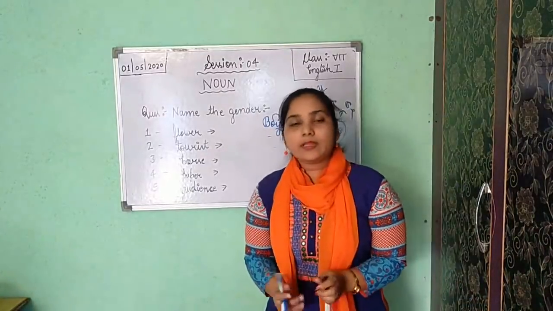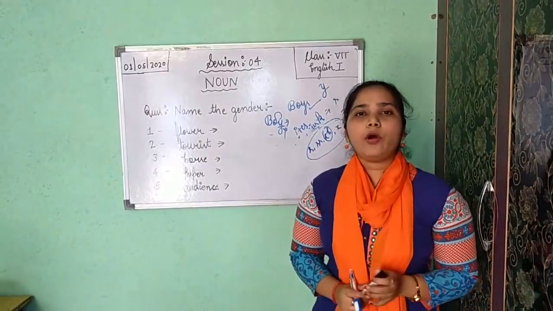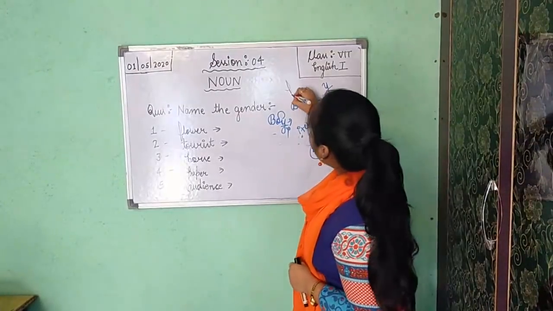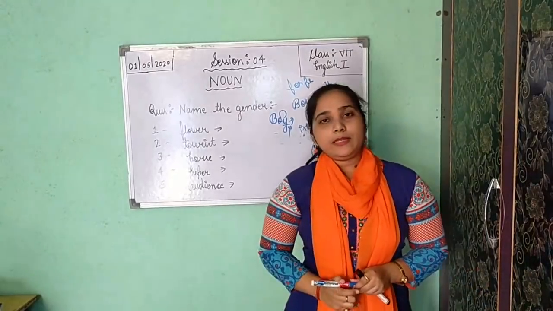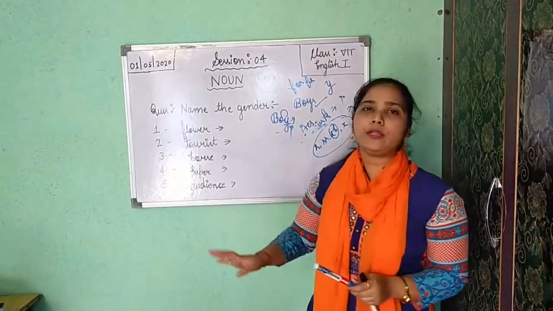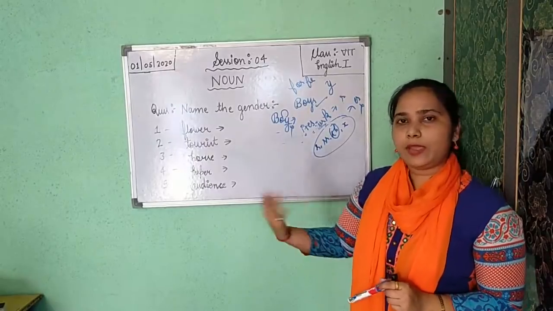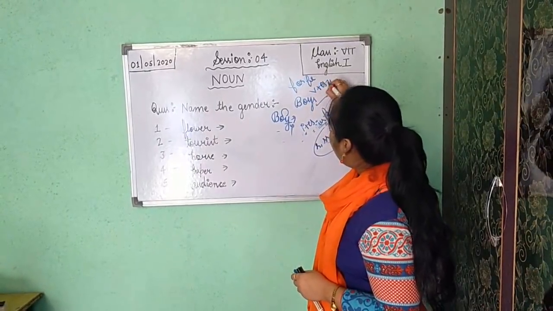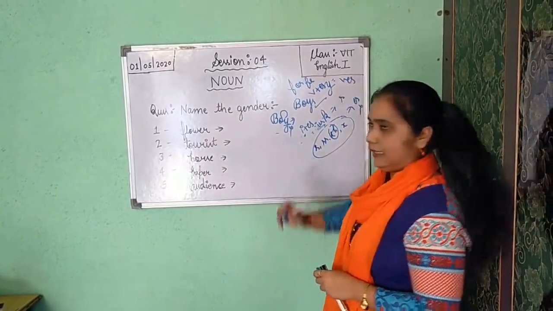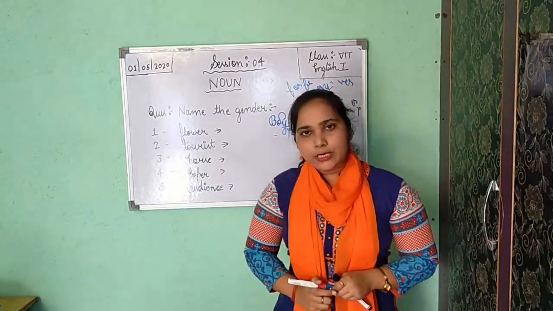Next is, if in the last of the word you are getting F or F-E. For making plural number, this F or F-E you will not use. But at the place of F or F-E, you will use V plus E-S. Okay? So you will use V-E-S. Understood?